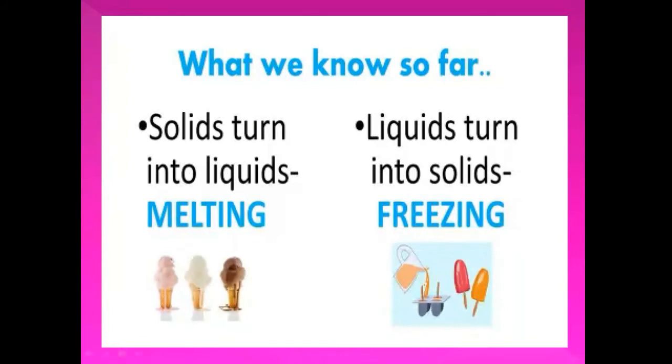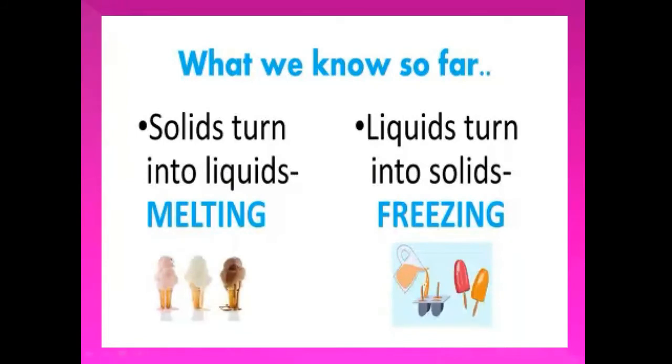Okay, but some liquids turn into solids after freezing. Same example of ice cream. When you keep the liquid ice cream mixture in the freezer, definitely it will turn into ice cream. How is ice cream made? Ice cream is made from liquids: cream, milk, juices and flavors. All these things are liquid.